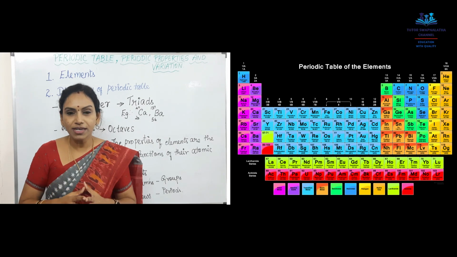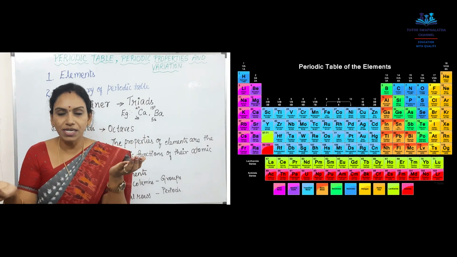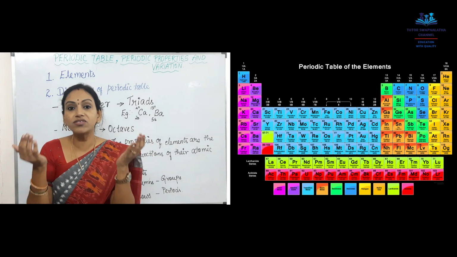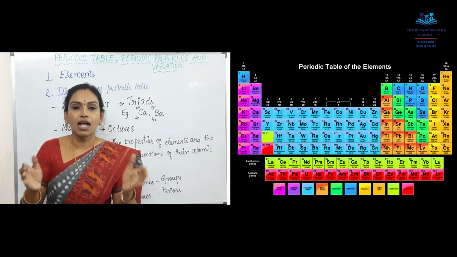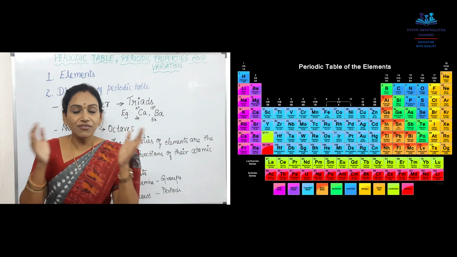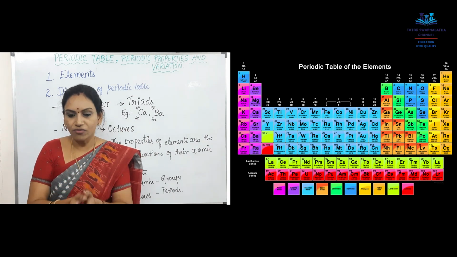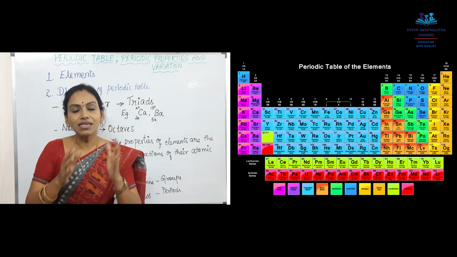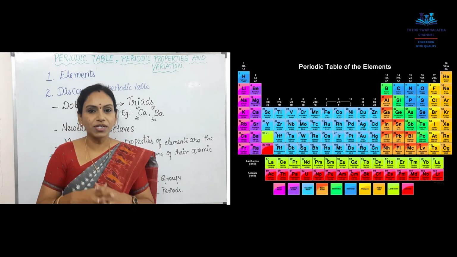According to Dobereiner, there is the first element, the middle element and the last element. If you sum the first element and the last element and find the average of those two, you will get the atomic mass of the middle element. That is the law of triads according to Dobereiner.